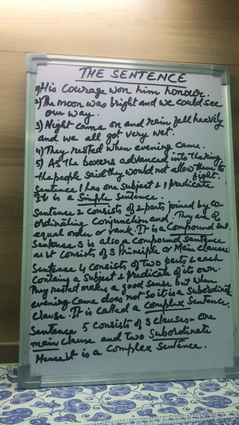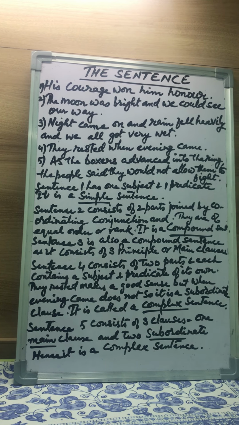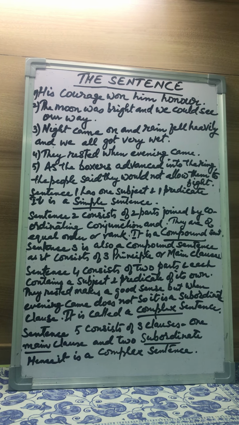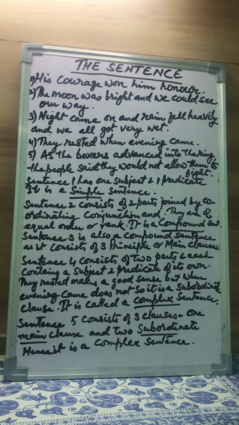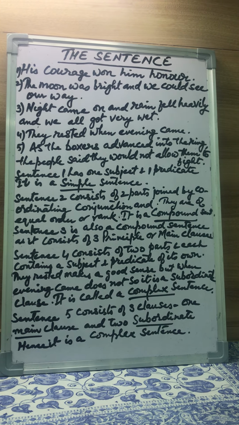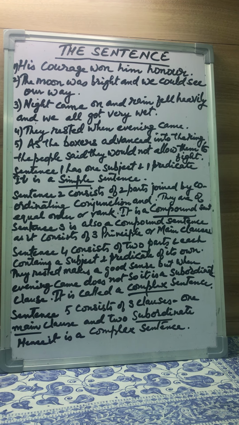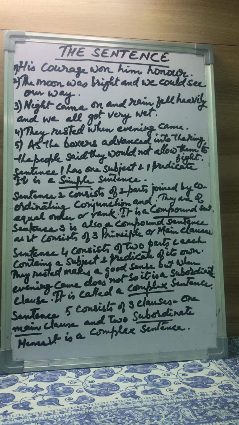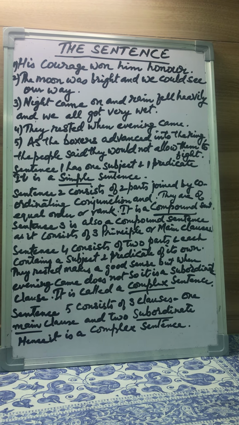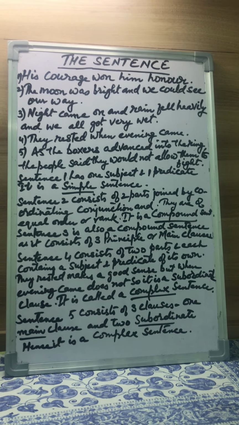So we see that a compound sentence is one which is made up of 2 or more principal or main clauses. Second sentence is made up of 2 main clauses whereas third sentence is made up of three main clauses, and all these three sentences are of equal rank joined by a coordinating conjunction and.